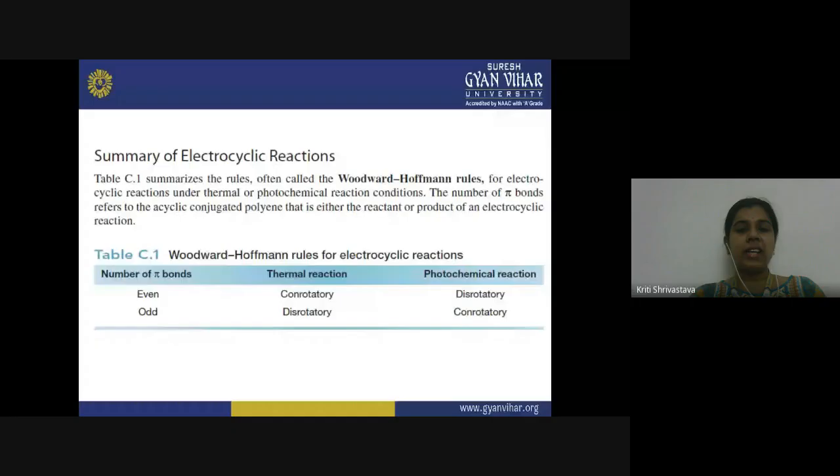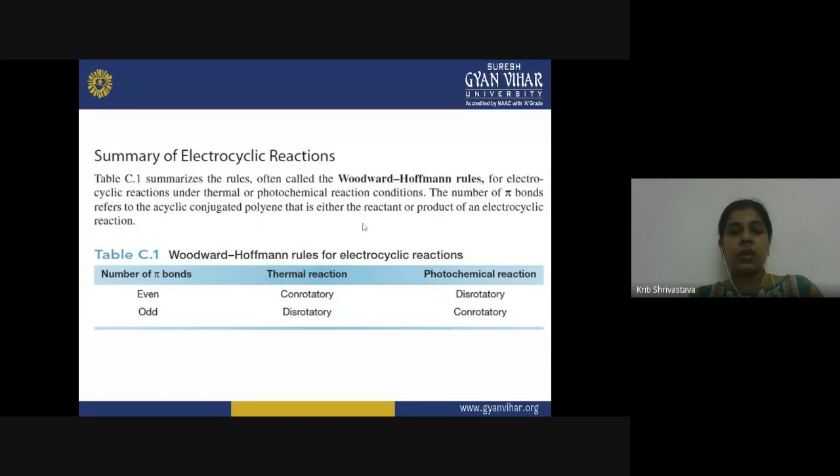Now let us summarize these results in a table. So these are the Woodward-Hoffmann rules. We have also discussed them for the cycloaddition reactions, and in a similar manner they can be given for the electrocyclic reactions as well. For electrocyclic reactions under thermal and photochemical conditions, these are the rules by which you can simply predict the course of the reaction.